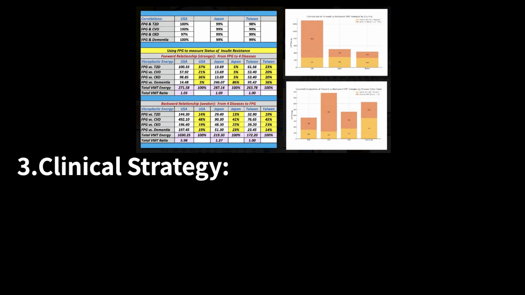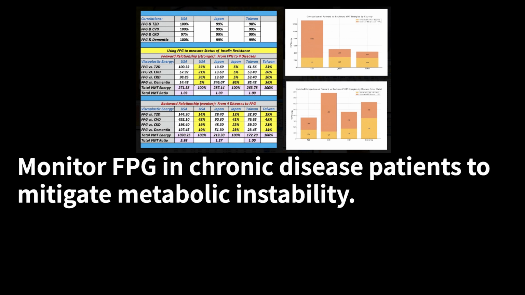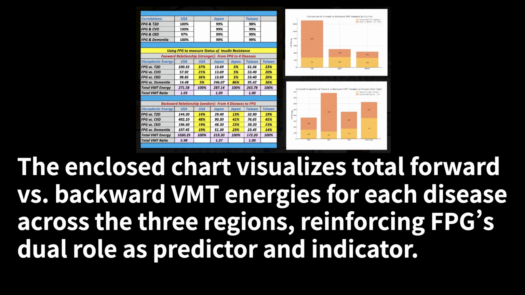3. Clinical strategy. Use FPG as an early warning for disease prevention. Monitor FPG in chronic disease patients to mitigate metabolic instability. Target FPG reduction through lifestyle interventions to influence both disease onset and progression. The enclosed chart visualizes total forward versus backward VMT energies for each disease across the three regions, reinforcing FPG's dual role as predictor and indicator.